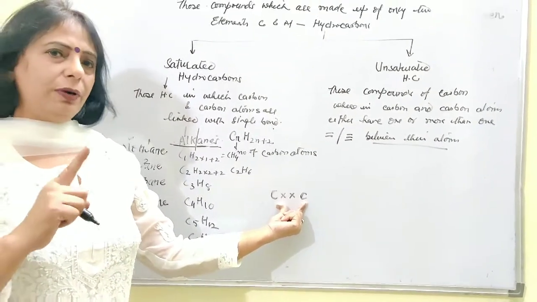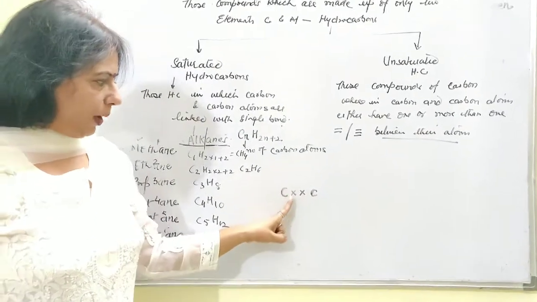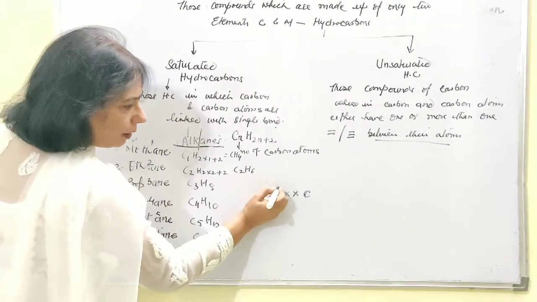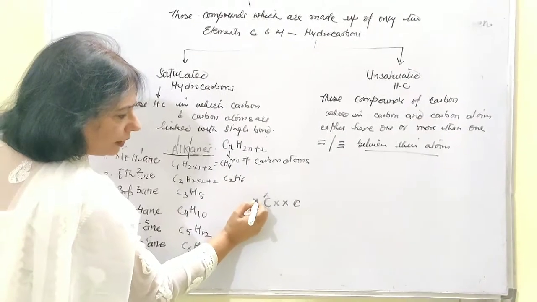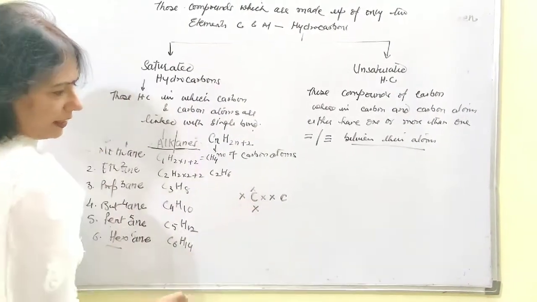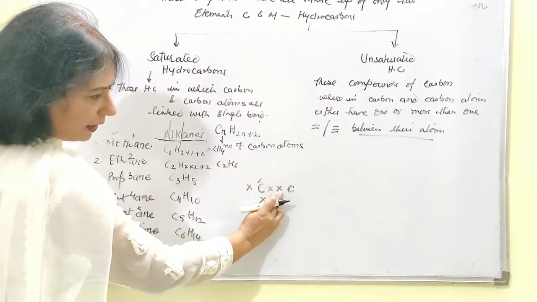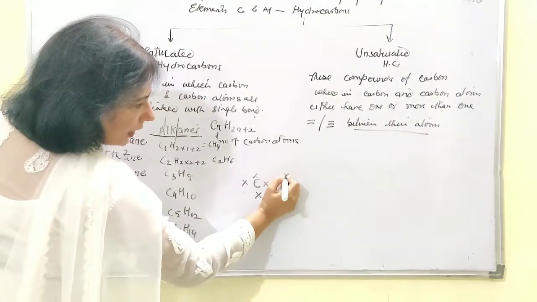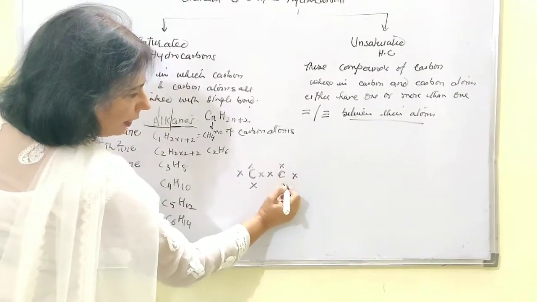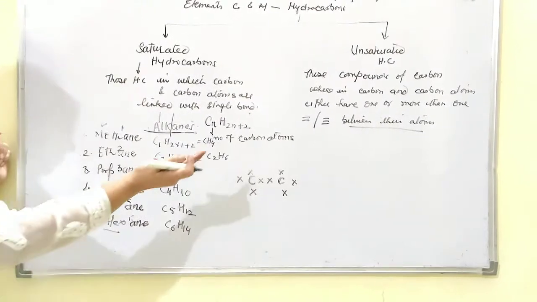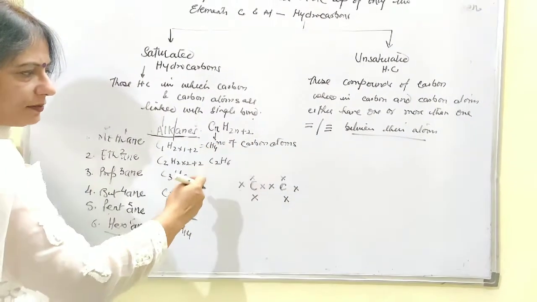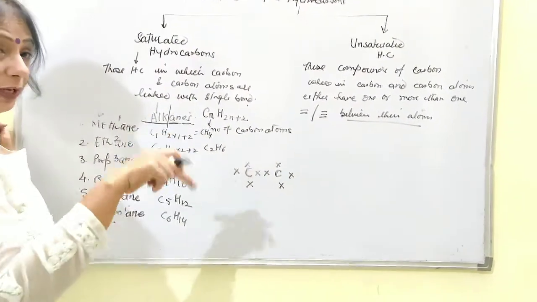Now let's talk about the tetravalency of the carbon. 1 electron this side, then second electron this side, third this side, fourth this side. In a similar way, 1 electron of this carbon this side, second this side, third this side, and fourth this side. Now these are the free ends, or you can say the reactive sites of the carbon atom, where the free electrons are present.